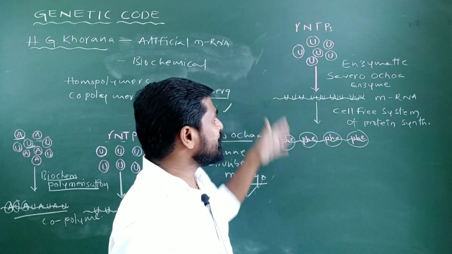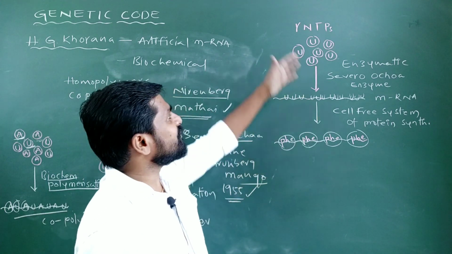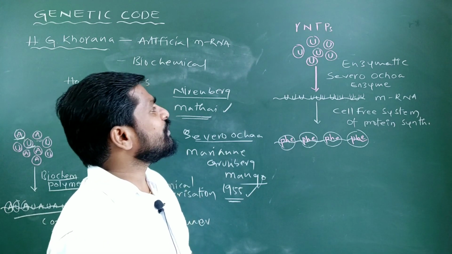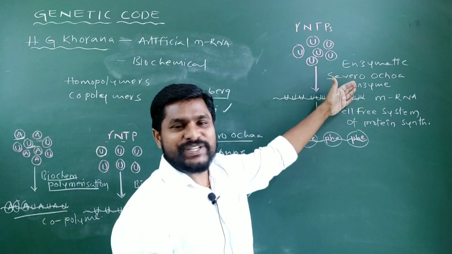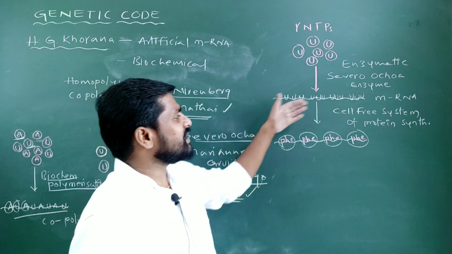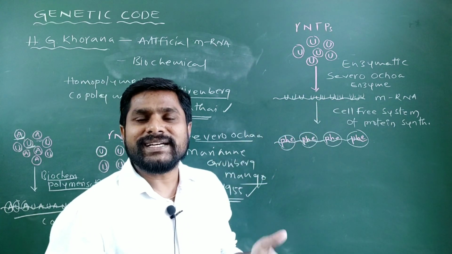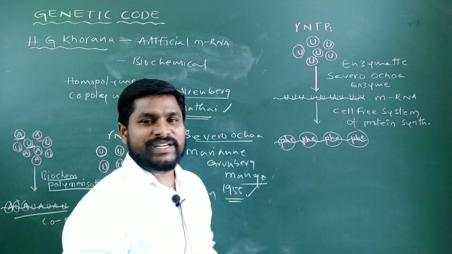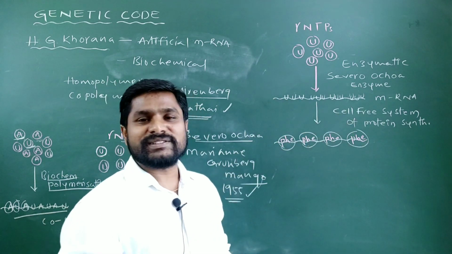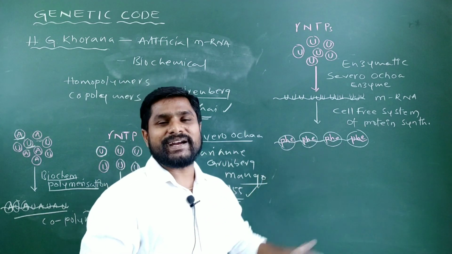In this way, they used different combinations of ribonucleoside triphosphates and allowed enzymatic polymerization in the presence of Severo Ochoa enzyme, and they got artificially synthesized mRNA with different sequences of nucleotides. With these mRNA molecules, they used a cell-free system of protein synthesis to get polypeptide chains.